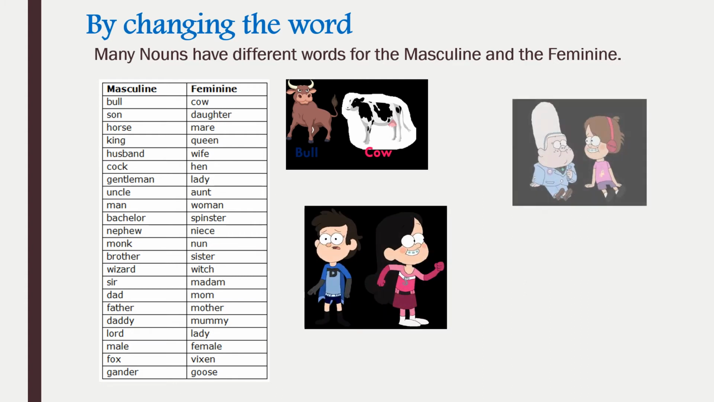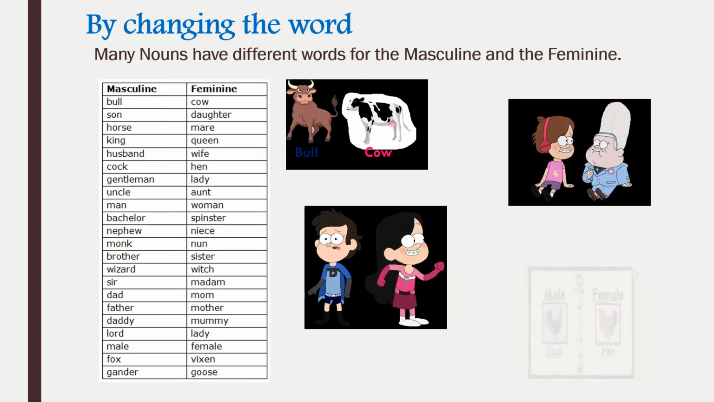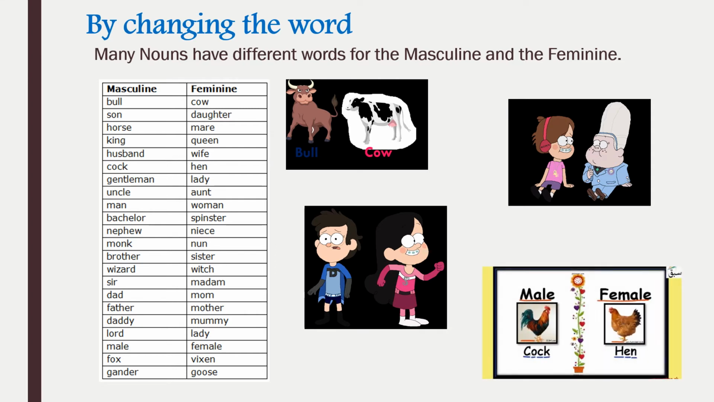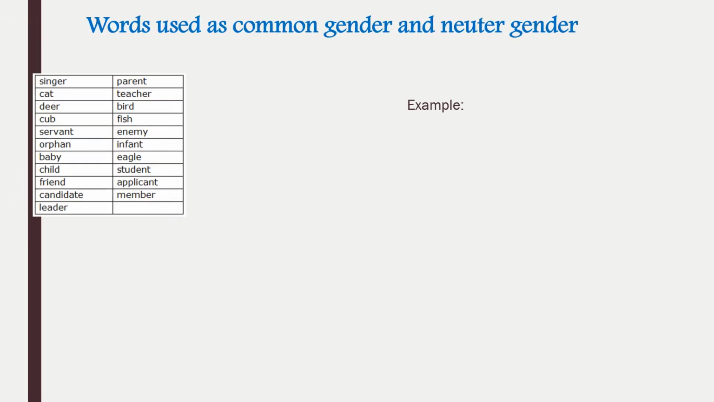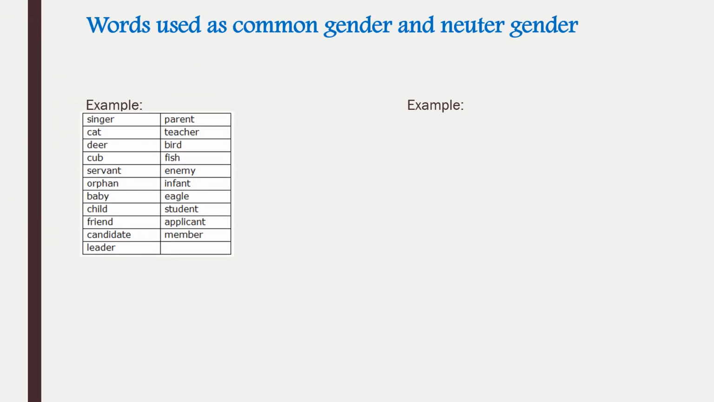King, queen. Husband, wife. Cock, hen. Gentleman, lady. Or it can be gentle lady. Uncle, aunt. Man, woman. Bachelor, spinster. Nephew, niece. In these words you can see the word is completely changed when we are changing from masculine to feminine. So now here we will be learning words used as common gender and neuter gender.